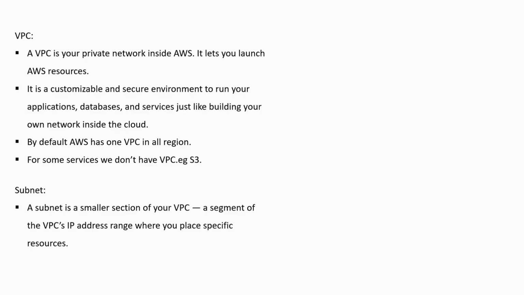And in AWS we have one default VPC in all the regions. A VPC also has a network ID. And we can create multiple VPCs. Multiple VPCs can be created. And the default VPC ID will be the same for all the regions.